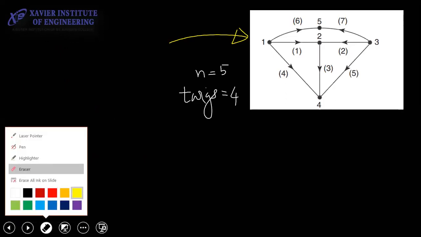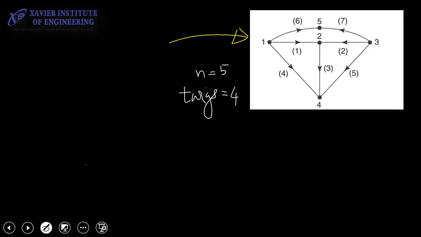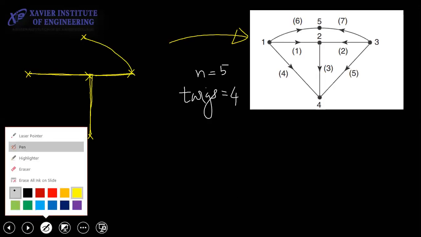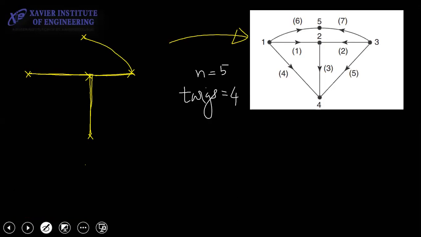Say for example, I draw, again it is 1, 2, 3, 4, 5, same diagram obviously. I draw the shape as... I can draw it like this also. Chalega na? Because as long as it is open, it should connect all the nodes.